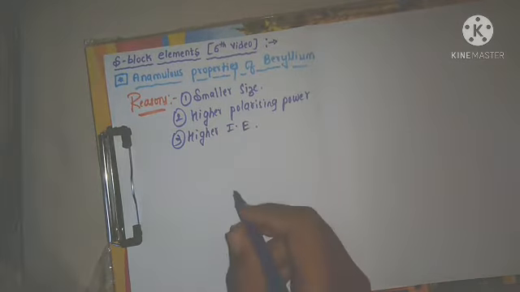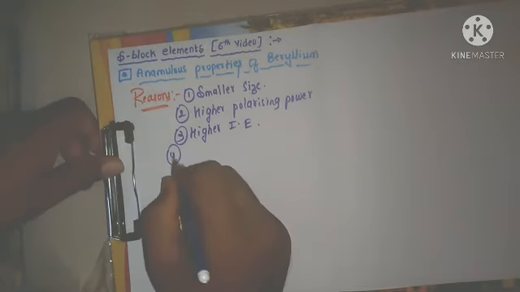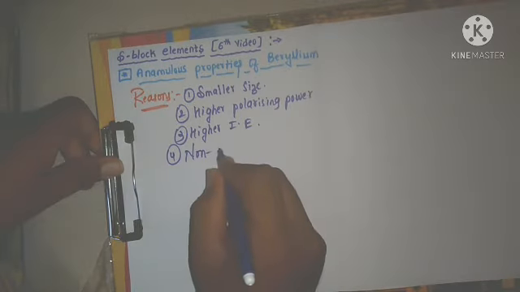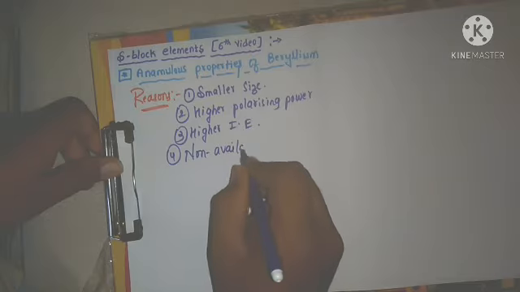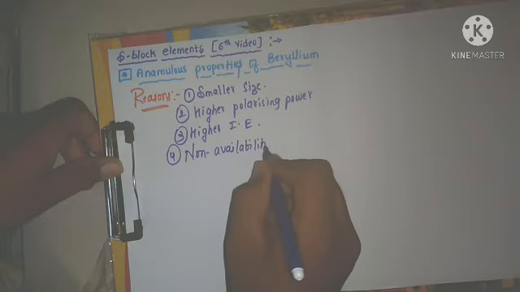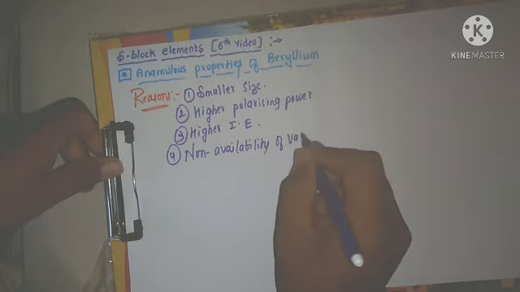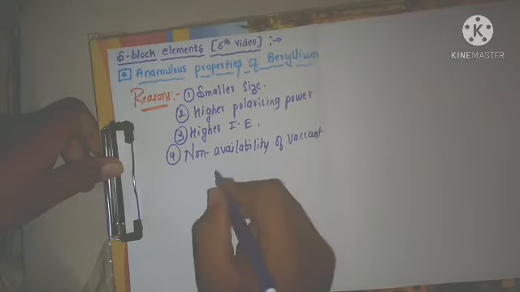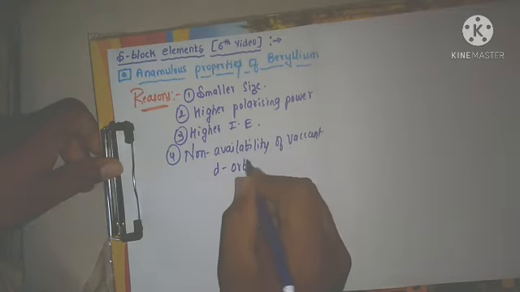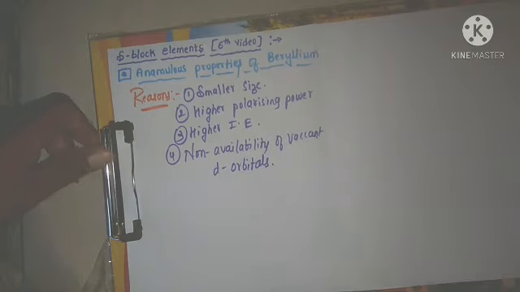IE means ionization enthalpy. And the last one is non-availability of vacant d orbitals. Therefore it shows the anomalous properties.